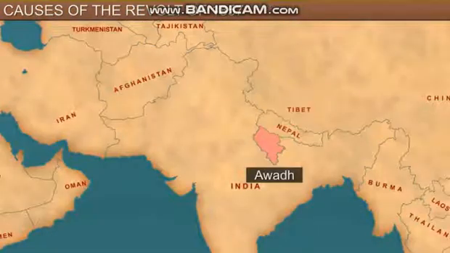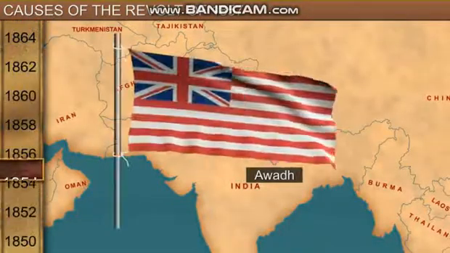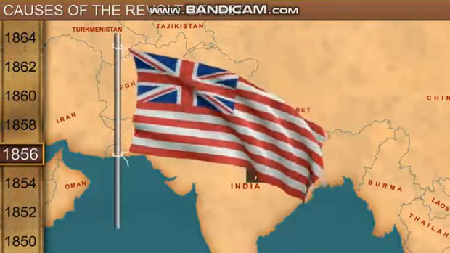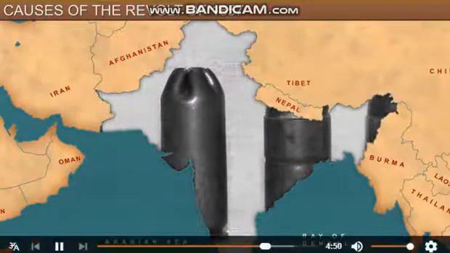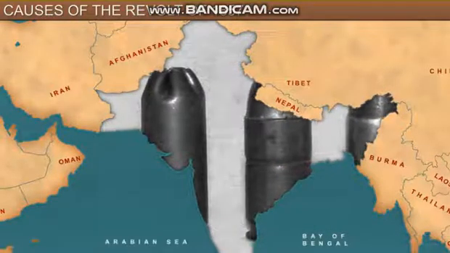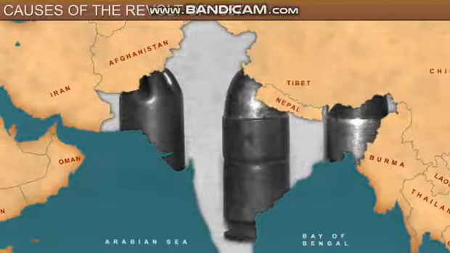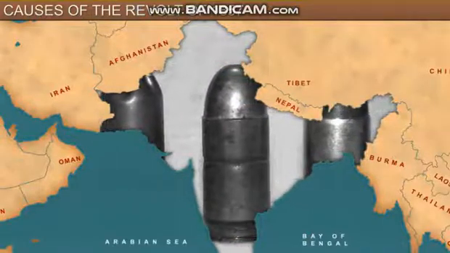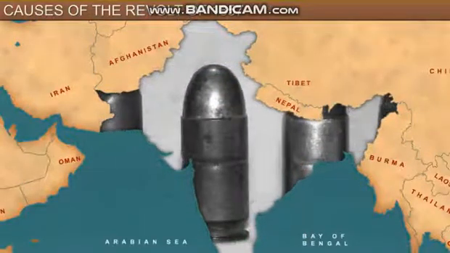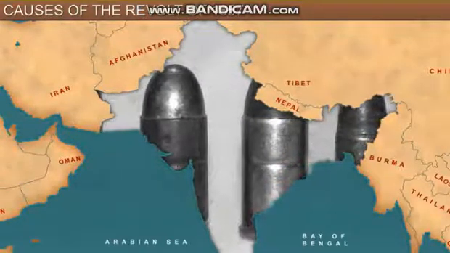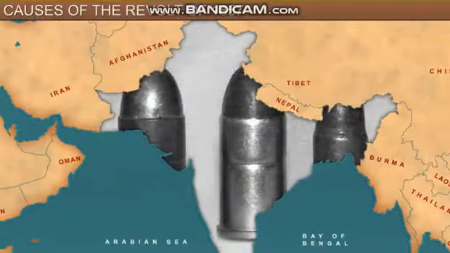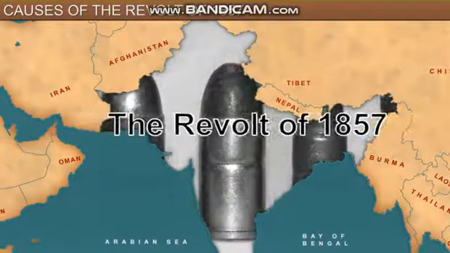The seizure of Awadh by the company in 1856 inflamed the minds of the sepoys. What added to their discontentment were rumors that the cartridges they were using were greased with the fat of pigs and cows, which was against their religion. This was the trigger that unified the sepoys for the revolt of 1857.